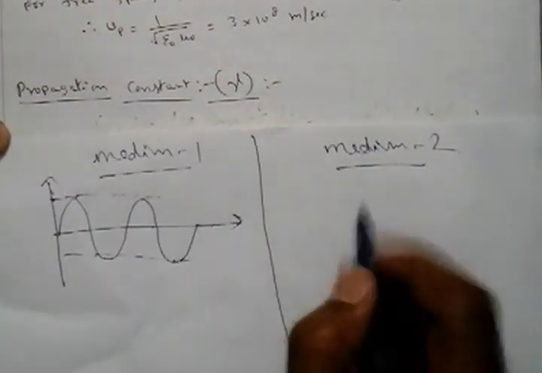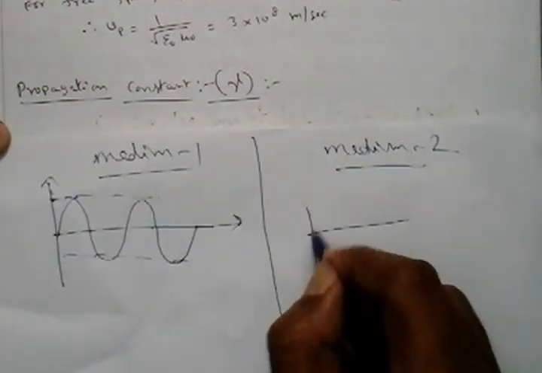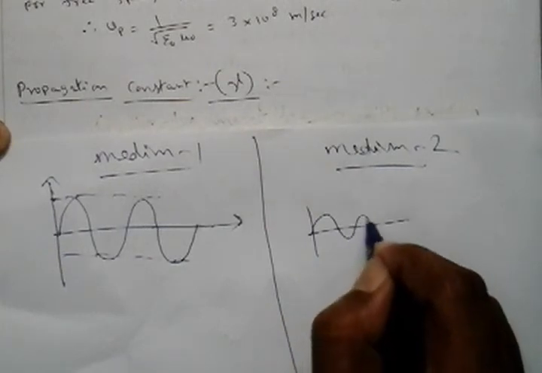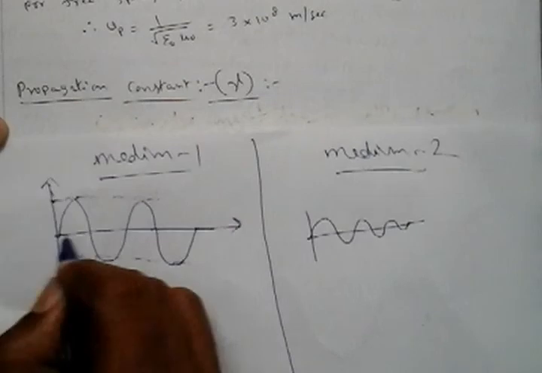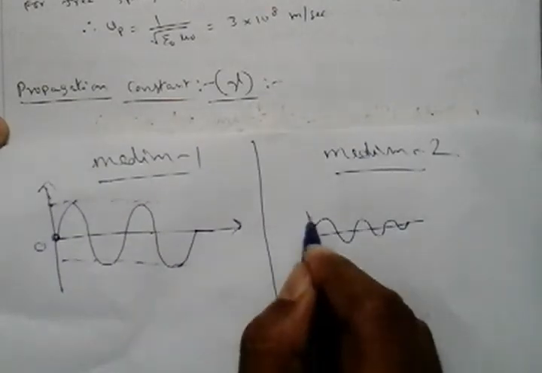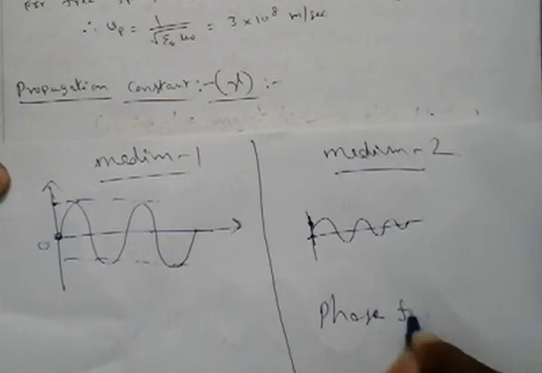Now when it travels to medium 2, this amplitude may reduce drastically. When it started here, it did not start at the 0 position. That means there is a phase shift.